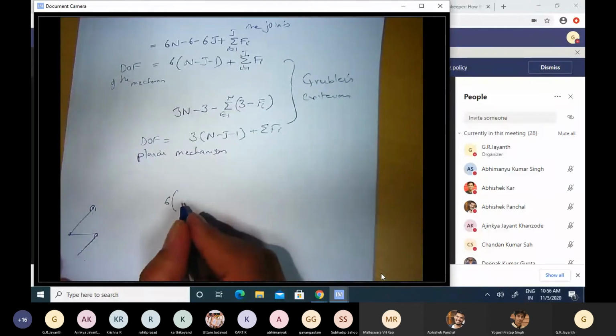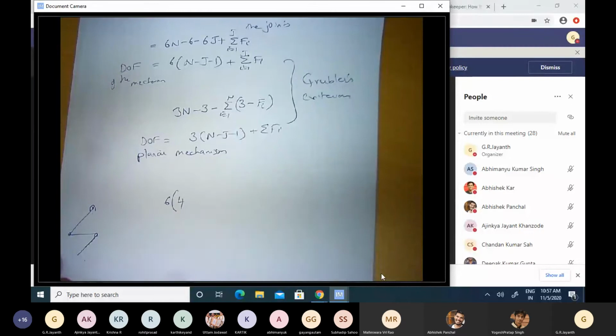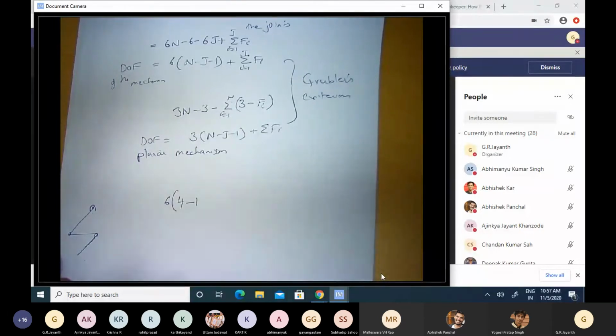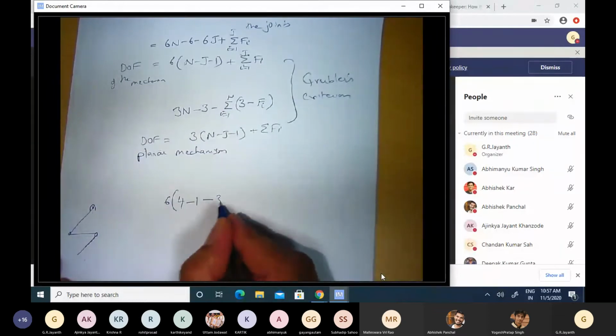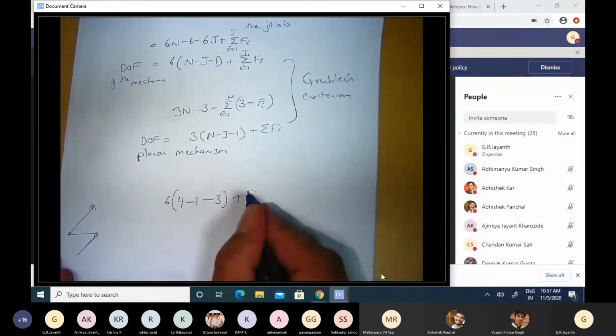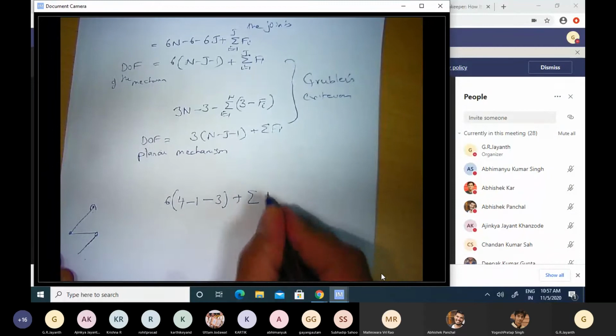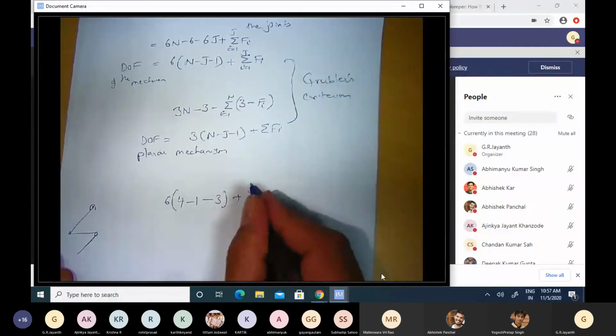So I have n equal to 4, of which of course 1 is fixed, so 4 minus 1, minus the number of joints I have, which is 3, plus the sum of the degrees of freedom of each of the joints. Each of the joints has 1 degree of freedom, so 1, J goes from 1 to 3.